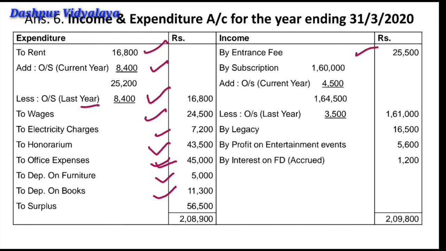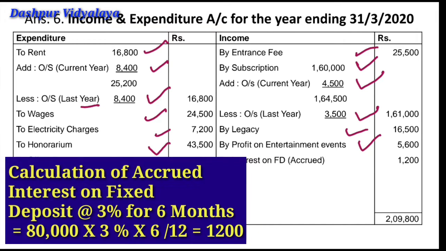Now entrance fee will be recorded as 25,500 rupees. Subscription will be recorded as rupees 1,60,000. The current year's outstanding amount will be added, and last year's amount will be deducted. It is always considered that last year's amount was received during the current accounting year. That is why it is deducted. Legacy, we are given 16,500. Then profit from the entertainment event and then interest on FD.